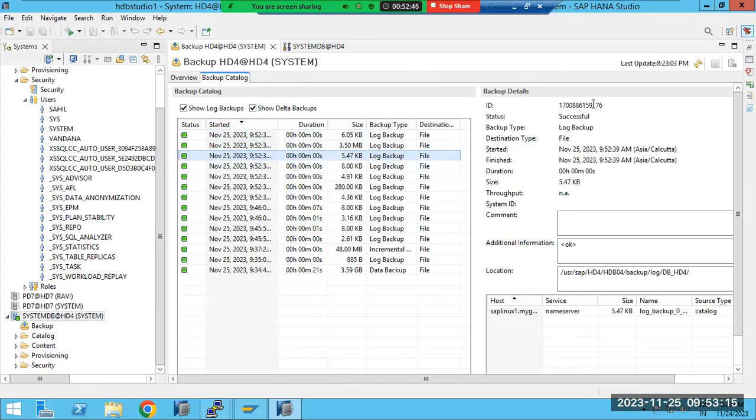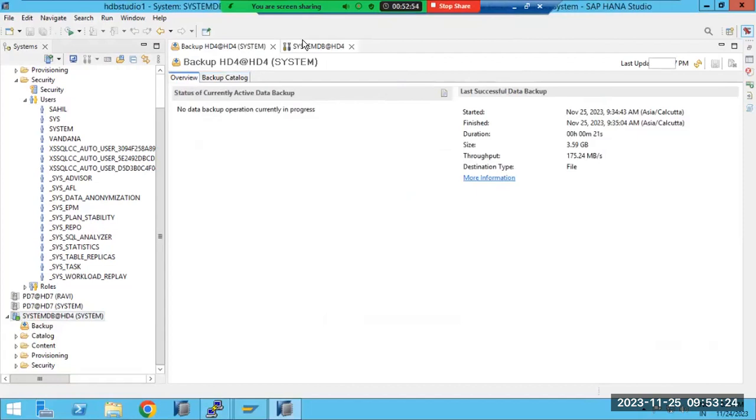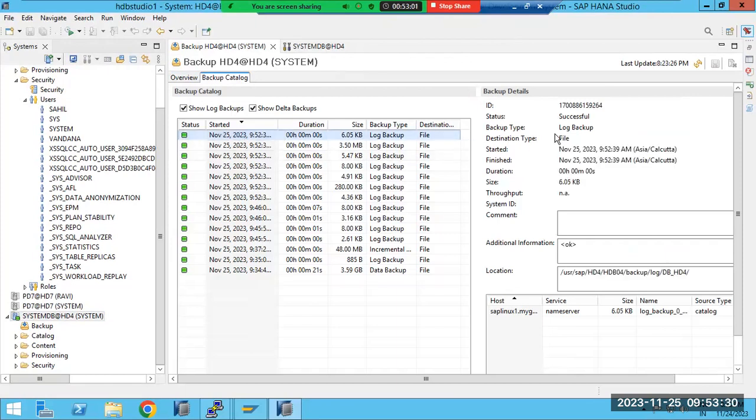What is the thing we have copied? This is the ID. While recovering, it showed some ID here. Up to this log backup, it got recovered. So that is the most recent state, and that got recovered in the system here.